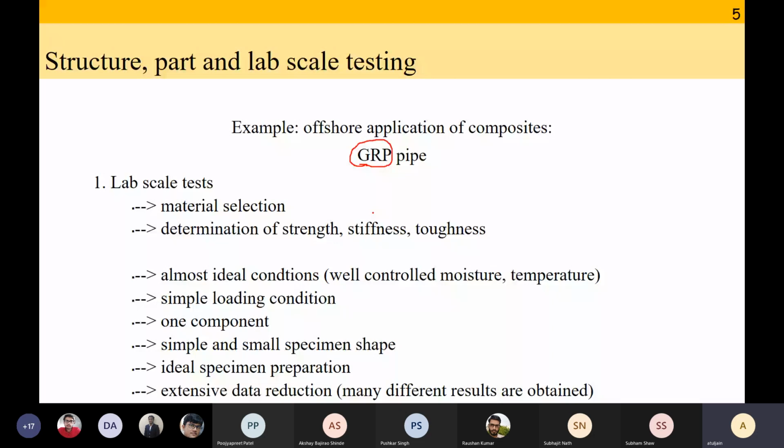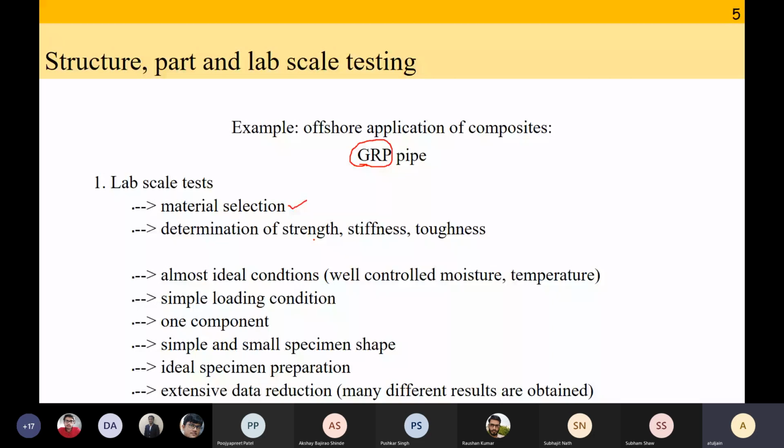At first, we have to do lab scale tests. Lab scale test means we are going to go to a lab, use a universal tensile machine, and some of our objectives are going to be material selection. Is it glass reinforced plastic? What is the fiber volume fraction? Which manufacturing method? What is the material that we want to use? So this is our first objective.